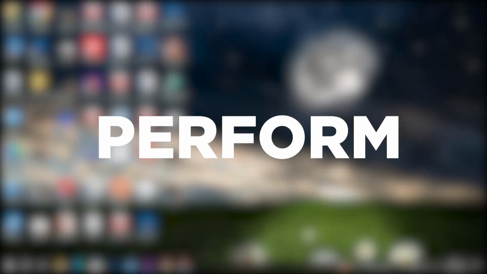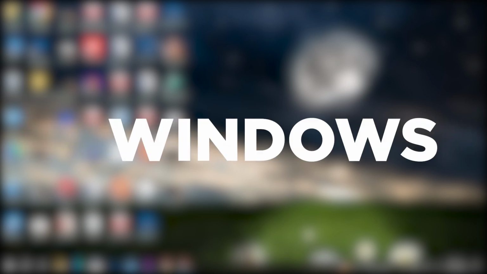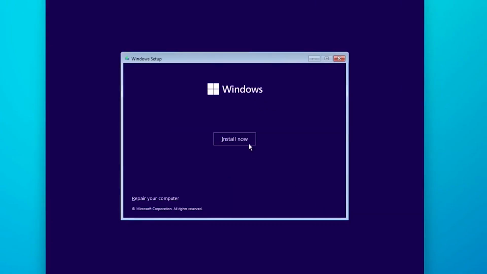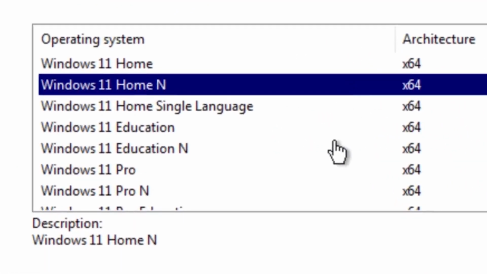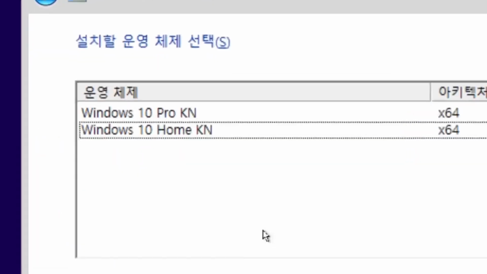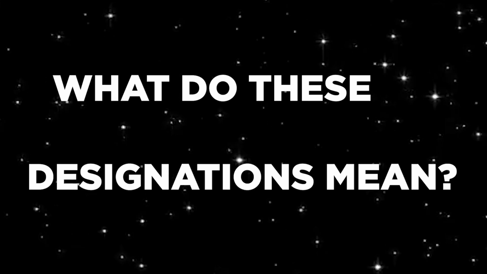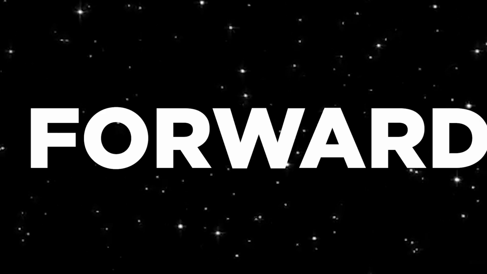The next time you perform a fresh installation of Windows, depending on your location, you may encounter N editions of Windows, such as Windows Pro N, Home N, and so forth. I would also like to mention that a few years ago you might have come across KN versions, but what do these designations mean? It's actually quite straightforward.